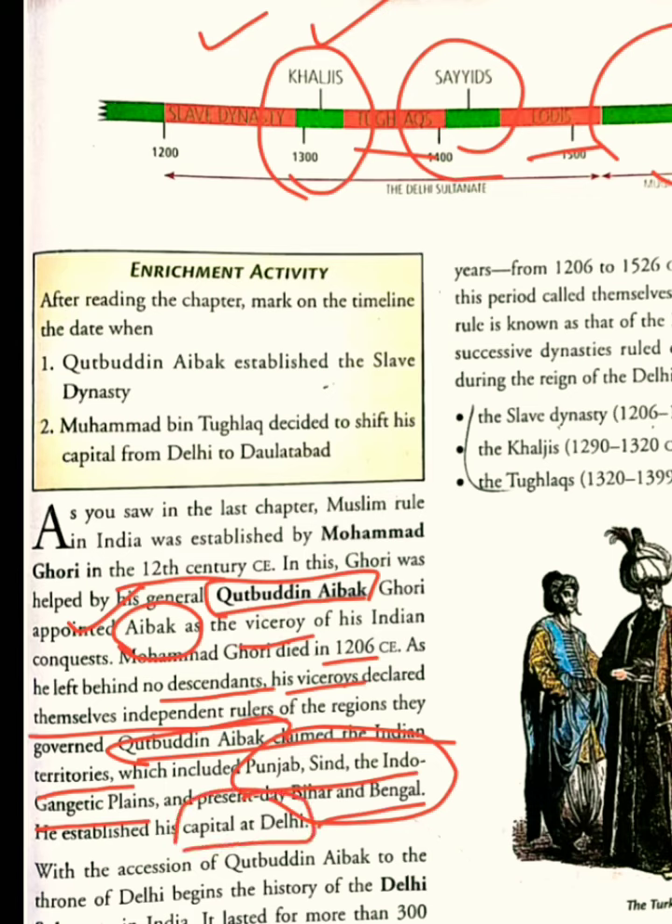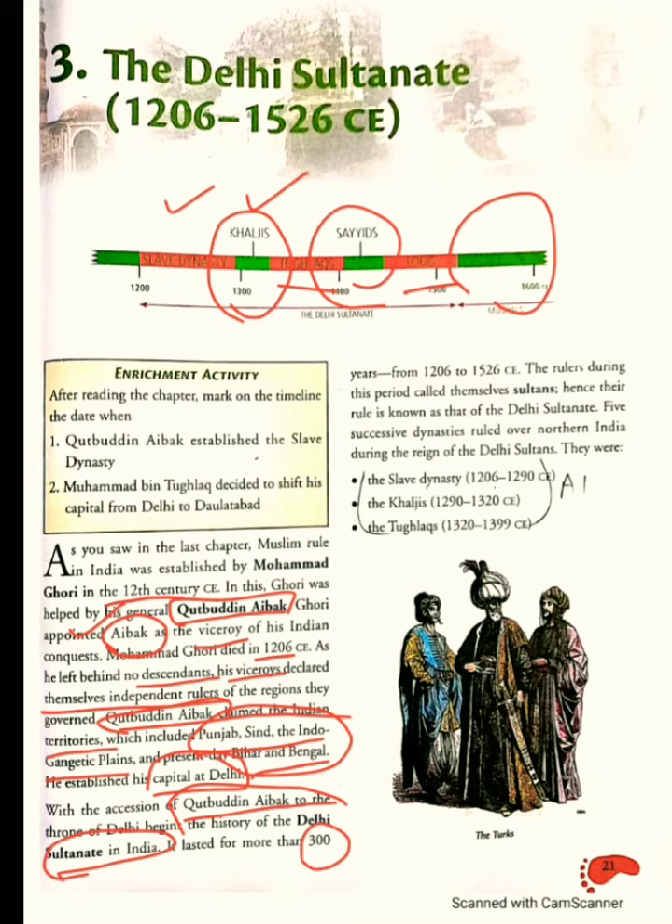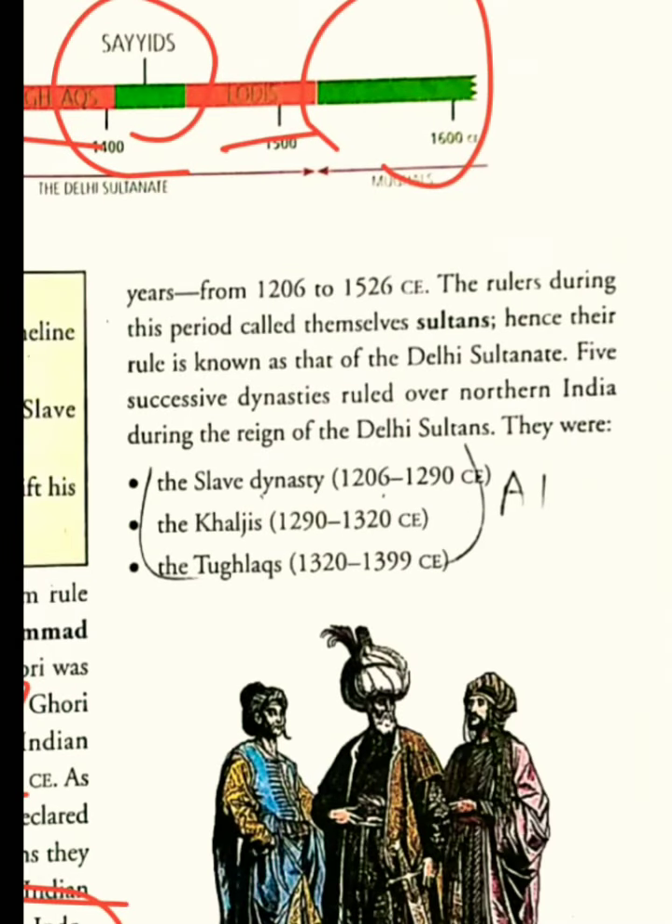With the accession of Qutbuddin Aibak to the throne of Delhi begins the history of the Delhi Sultanate in India. As Qutbuddin Aibak made Delhi his capital and got the throne of Muhammad Ghori, the story of the Delhi Sultanate begins. It lasted for more than 300 years, as I showed you in this timeline, starting from 1200 to around 1500, years from 1206 to 1526.